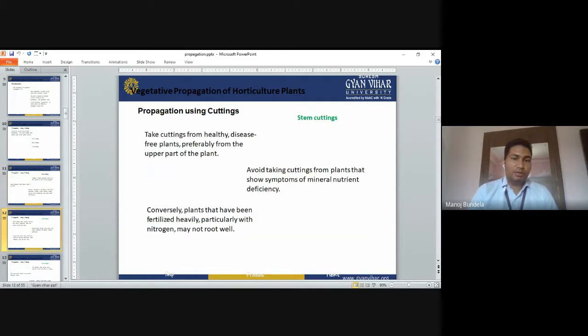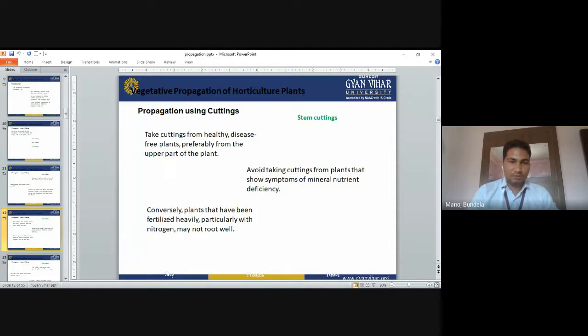For stem cutting, take a cutting from a healthy, disease-free plant, preferably from the upper part of the plant. We have to select a healthy, disease-free plant, and normally we use the upper parts of the plant as propagation material. Avoid taking cuttings from plants that show symptoms of mineral nutrient deficiency. Sometimes if we do not apply nutrients to the plants, there is a chance of mineral nutrient deficiency, so we have to avoid cuttings from such plants.